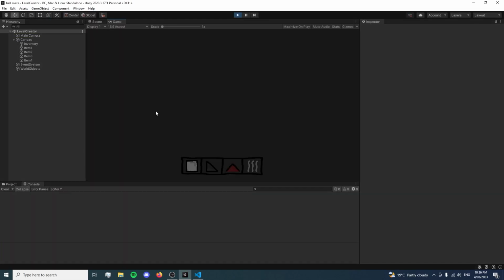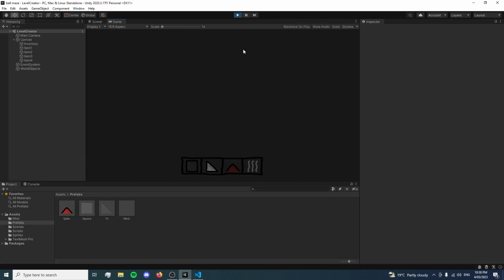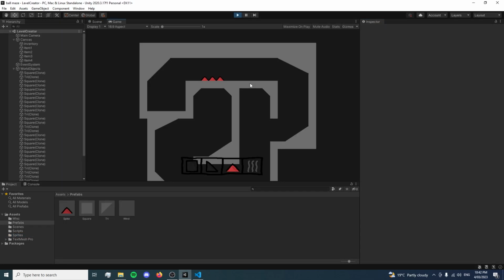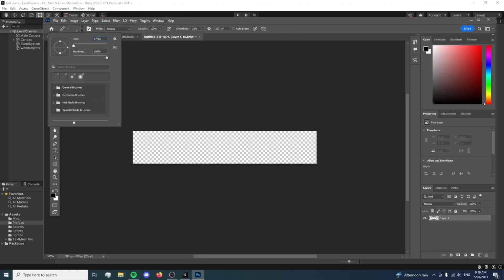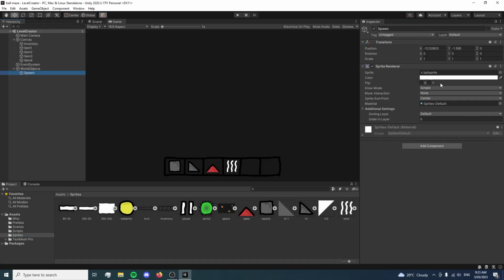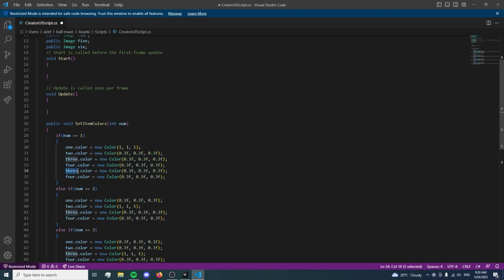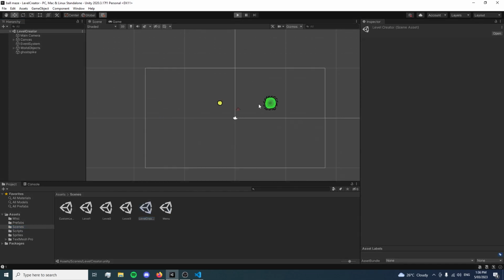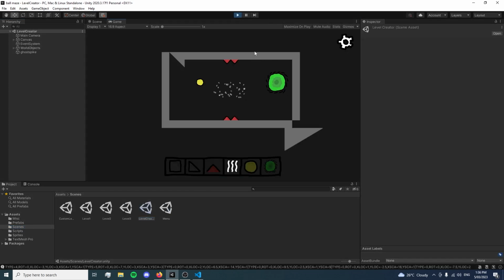After this, I began work on adding in spikes and wind to the level creator, so you could place those down as well. I want to make it so the spike follows the player around, like there's a little thing on the cursor that shows where it's going to place. At this point, I was pretty much done with the level creator. I just needed a way for users to export their levels and then play them, so I started work on that. If we make a scene in the level creator, that's what it looks like here.